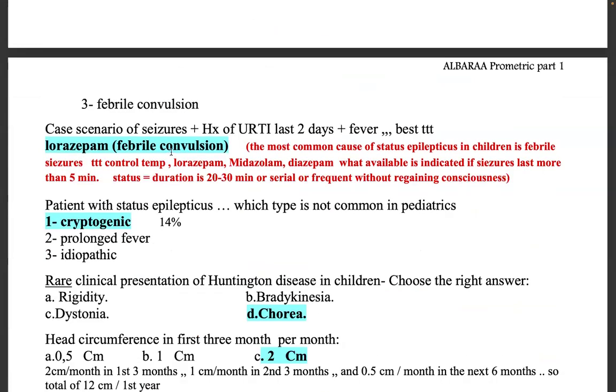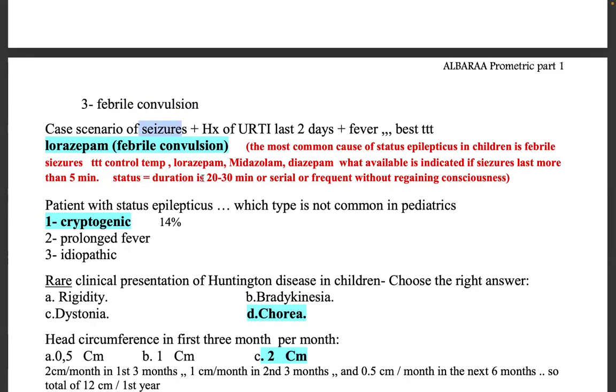Next is a case scenario of seizures. There is history of URTI for the last 2 days plus fever. Best treatment, lorazepam. They are talking about febrile convulsion here. A child with URTI may present with high-grade fever and with seizure. So the most common cause of status epilepticus in children is febrile seizure.